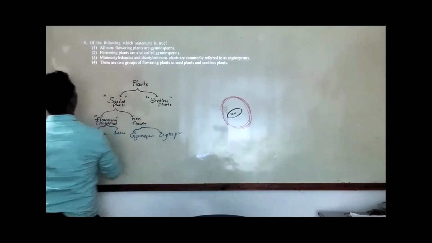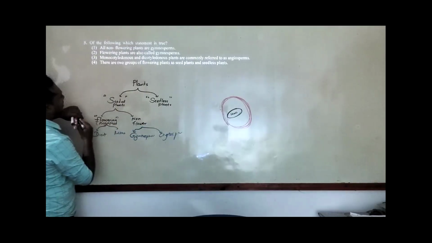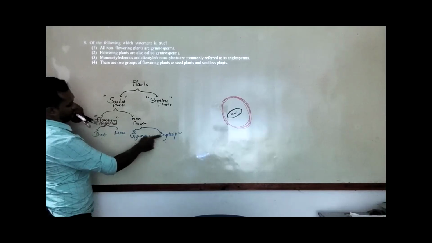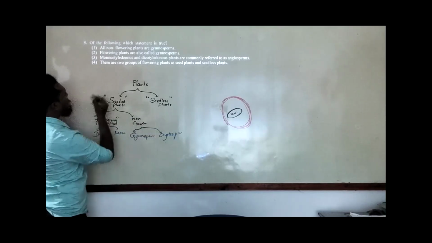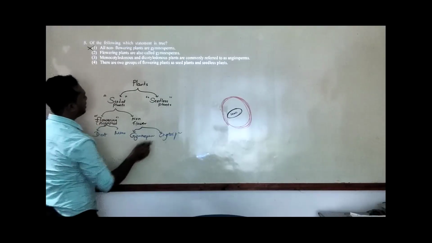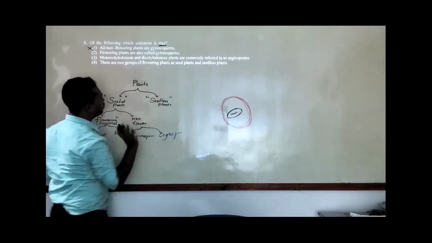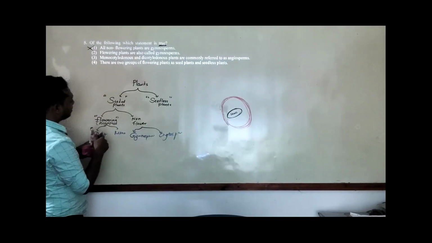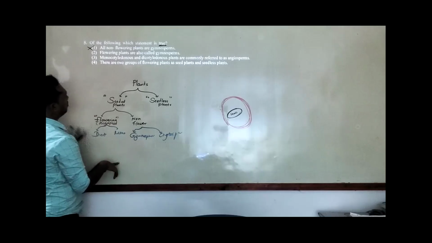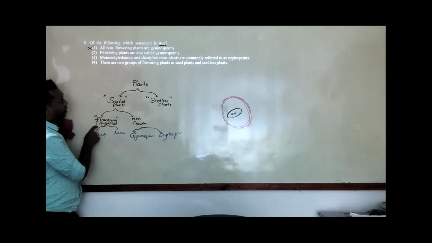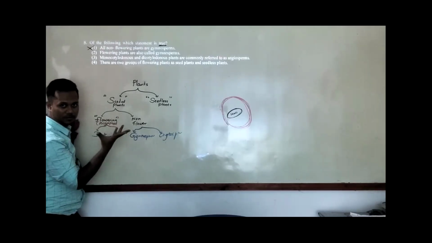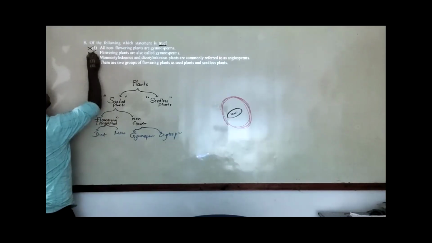All the non-flowering plants are gymnosperm. No, they have another type also, cryptosperm. So we cannot accept this answer, so it's wrong. They are asking for the true one, so I cannot take the first answer as true. Flowering plants also called gymnosperm. No, flowering plants usually are called angiosperms, but some gymnosperms will be there. So this answer is also out.